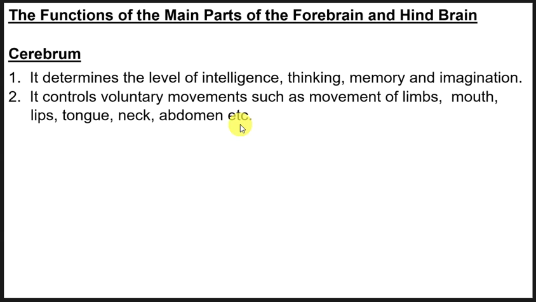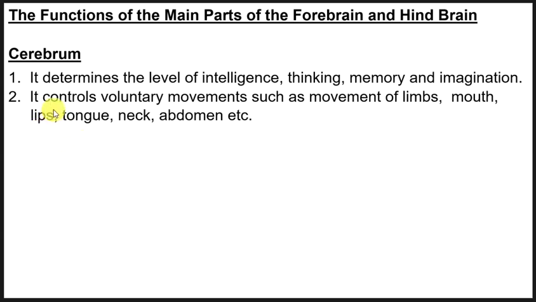You are aware of it and you are making a decision in making such a movement. And the part of the brain that controls such movements is the cerebrum, and such movements are called voluntary movements because we take part in making those movements, or we decide to make those movements, or we are in control of those movements.